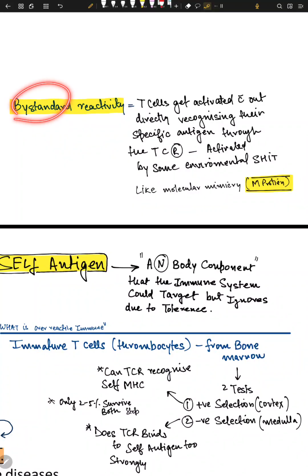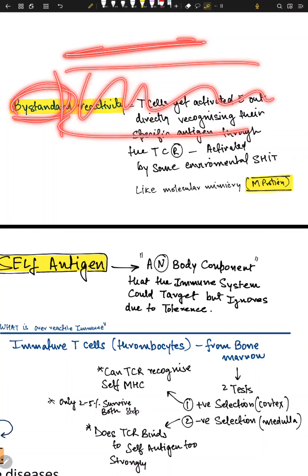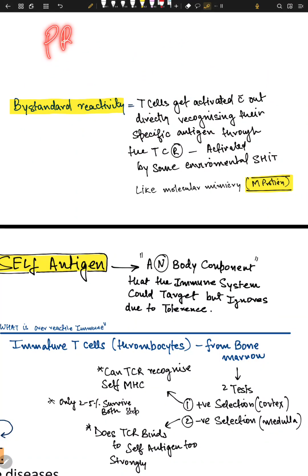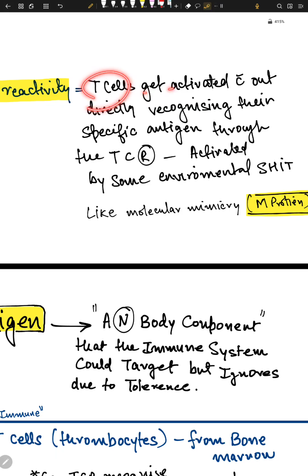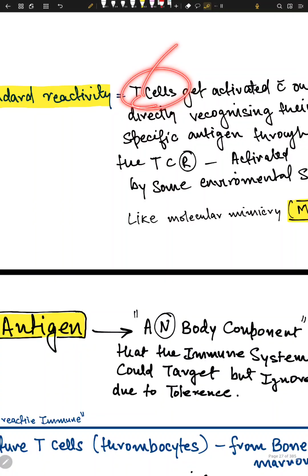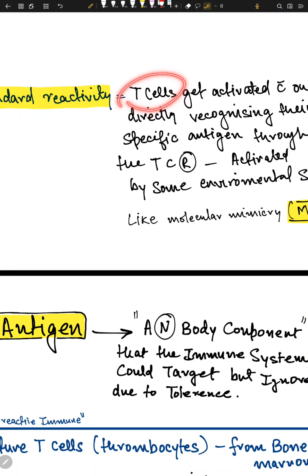Another thing is bystander reactivity. Bystander means on the side. The main show is happening, and for example reporters and press are bystanders. Whatever happened, they stand by and watch the whole thing. So in bystander reactivity, T cells get activated without directly recognizing any antigen. This non-specific activation of T cells is called bystander reactivity. Any environmental factor, for example cytokines or any sort of environmental stress, can activate these T cells non-specifically.